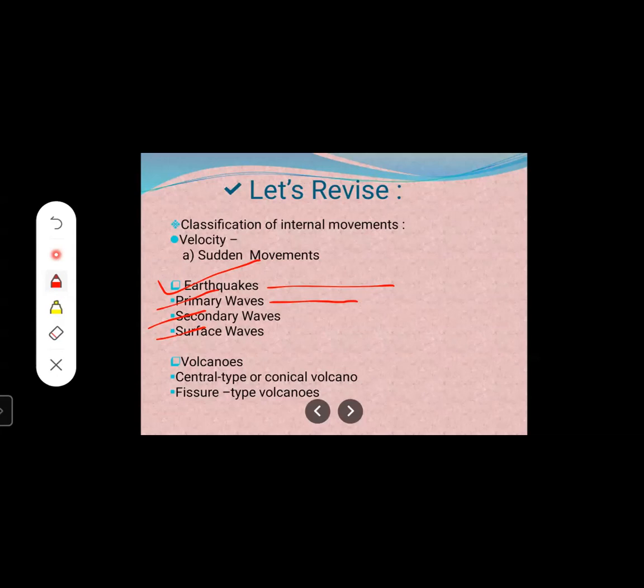A little bit, you can see the movement when standing on the floor: some objects are moving and we are moving forward and backward. Then we can say it's a primary wave. Through this wave, three states can travel: solid, liquid, and gaseous. Whether it is liquid, solid, or gaseous, it will travel. This is about the primary or P waves.